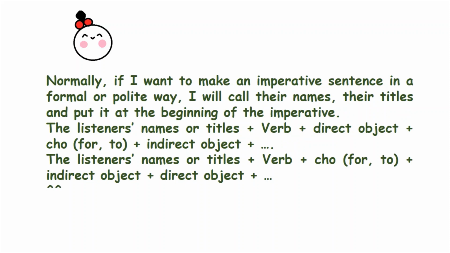Normally, if I want to make an imperative sentence in a formal or polite way, I will call their names or their titles and put it at the beginning of the imperative. The listener's names or titles plus verb plus direct object plus "cho" (for, to) plus indirect object. The listener's names or titles plus verb plus "cho" plus indirect object plus direct object.